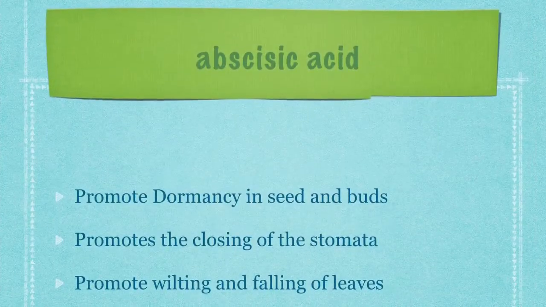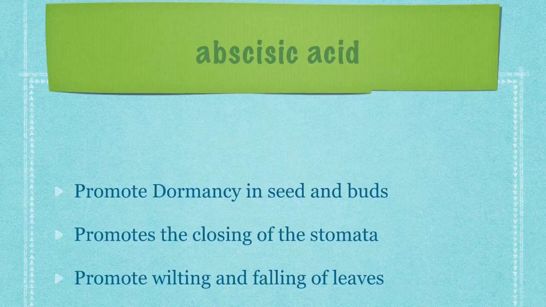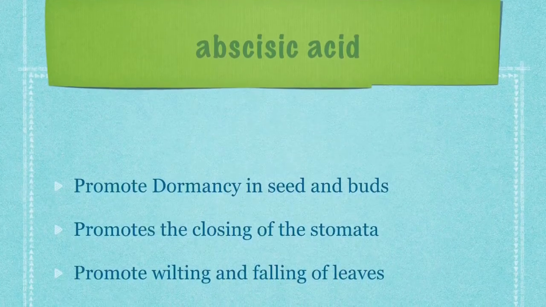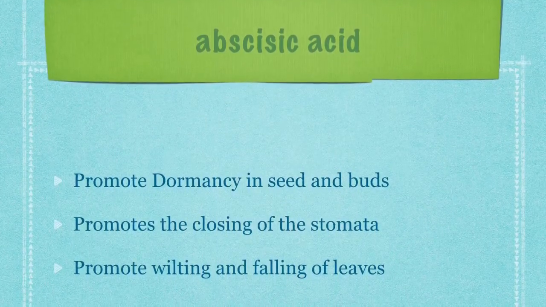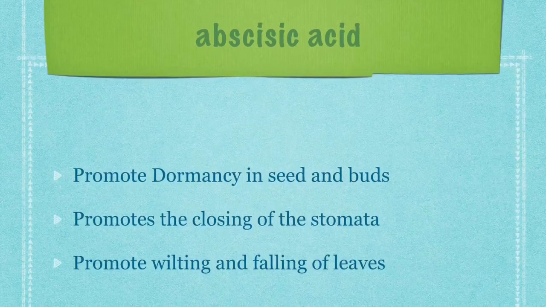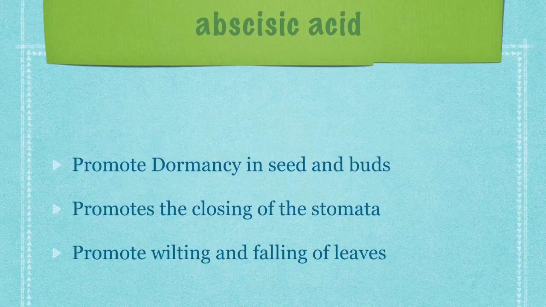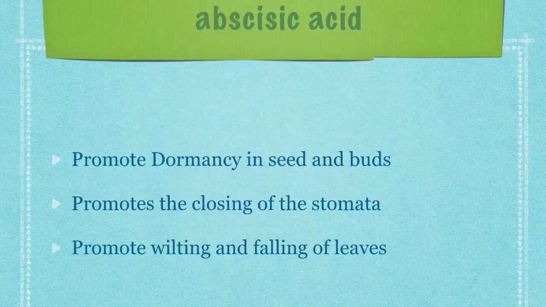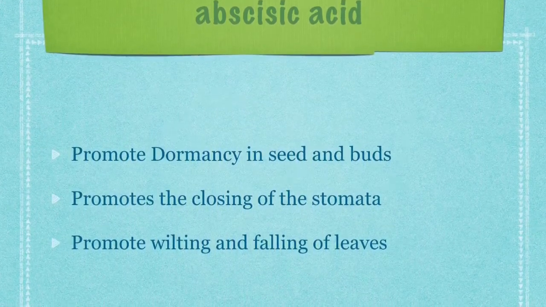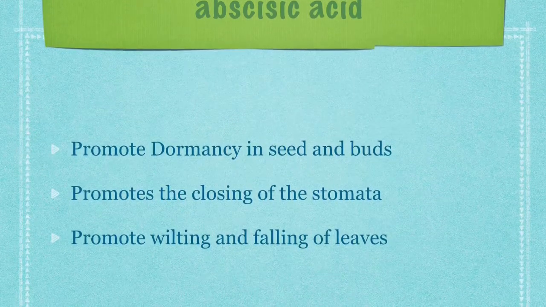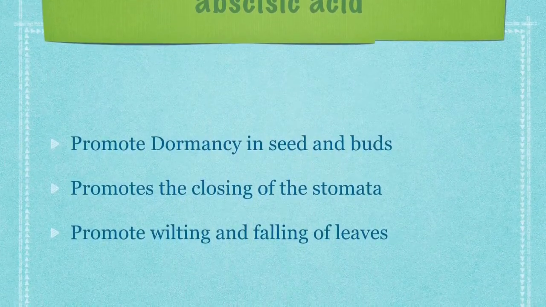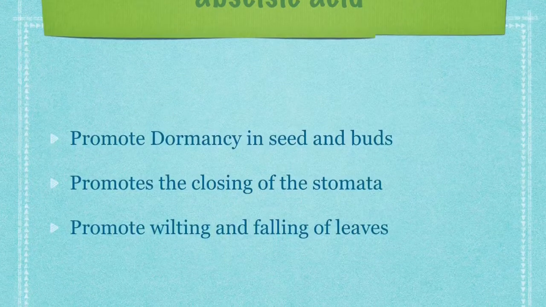Just now we have seen that auxins, gibberellins, and cytokinins are the plant hormones which promote growth of plants. On the other hand, abscisic acid is a plant hormone which inhibits the growth. Abscisic acid promotes the dormancy in seeds and buds. This is the opposite of breaking of dormancy.